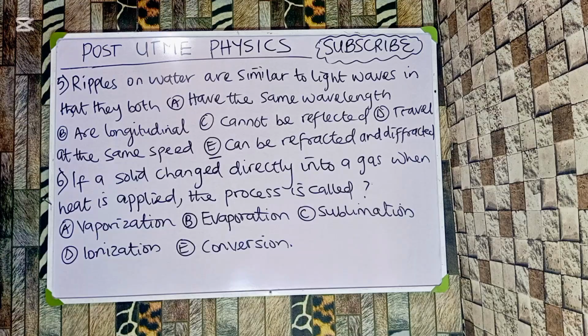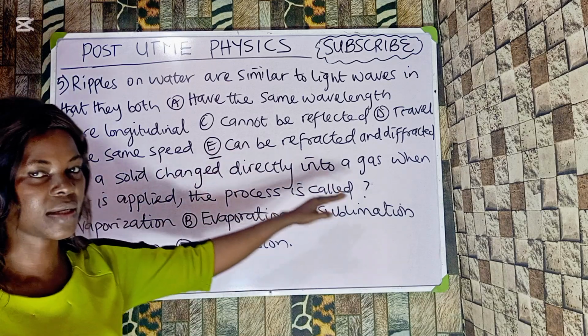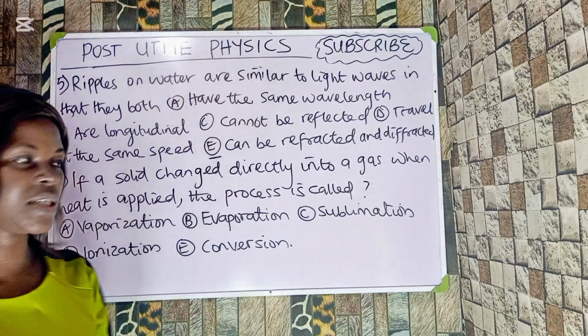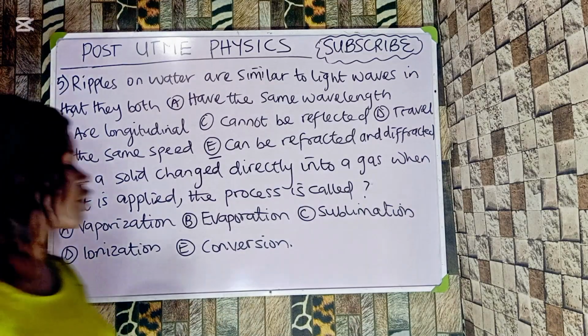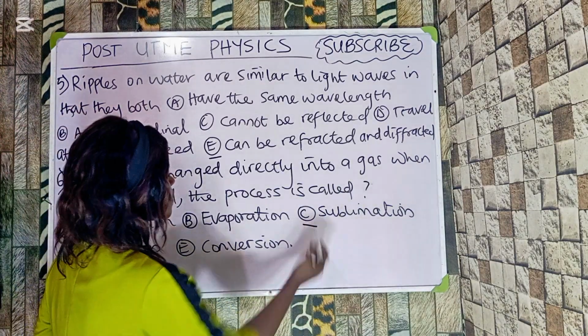Question 6. If a solid changed directly into a gas when heat is applied, the process is called what? Option A, vaporization. Option B, evaporation. Option C, sublimation. Option D, ionization. Option E, conversion. Now, the only process that is termed when a solid changes directly into gas without passing through the liquid state is said to be what? Sublimation. And the correct option is option C.